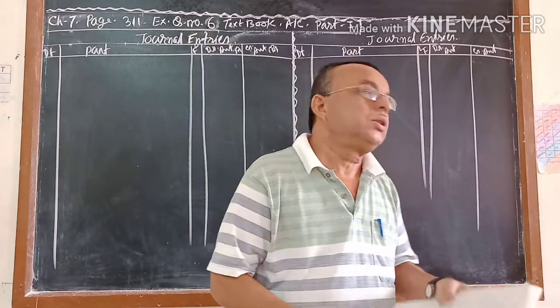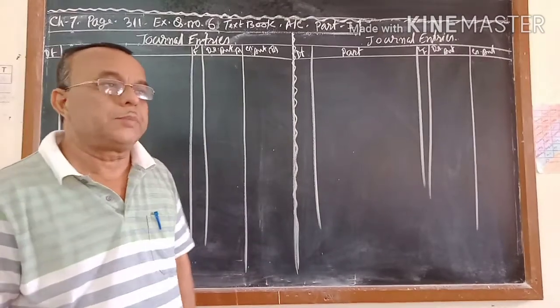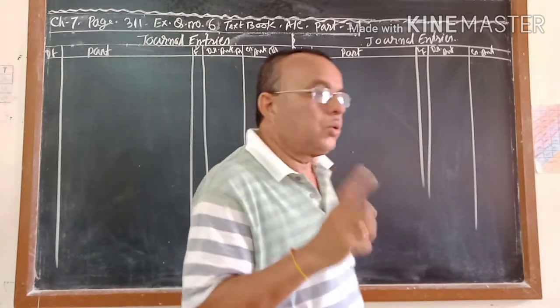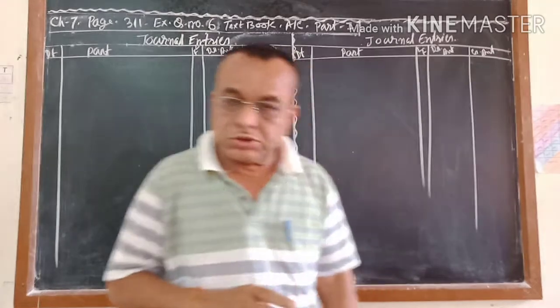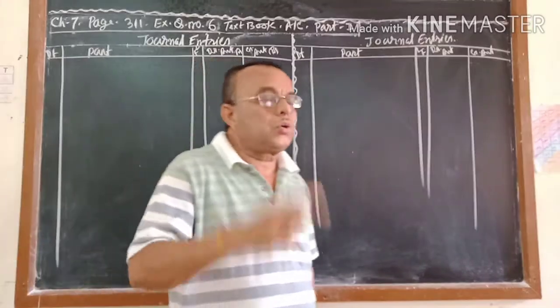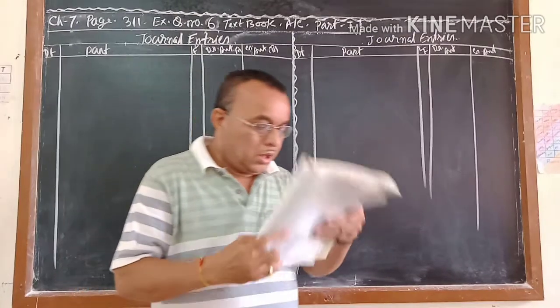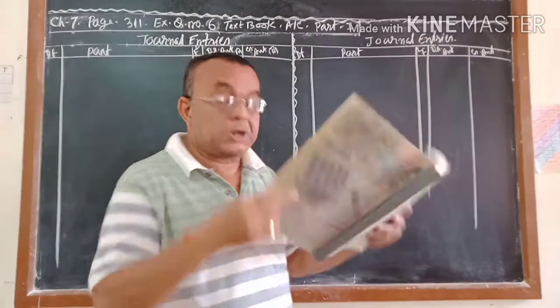Apart from that, 1 MCQ and 1 Section B question, total 8 marks questions you will get. In the first video I told you the MCQ as well as the Section B questions. From the second video onwards, I have done the practical sums. Today I will start question number 6.